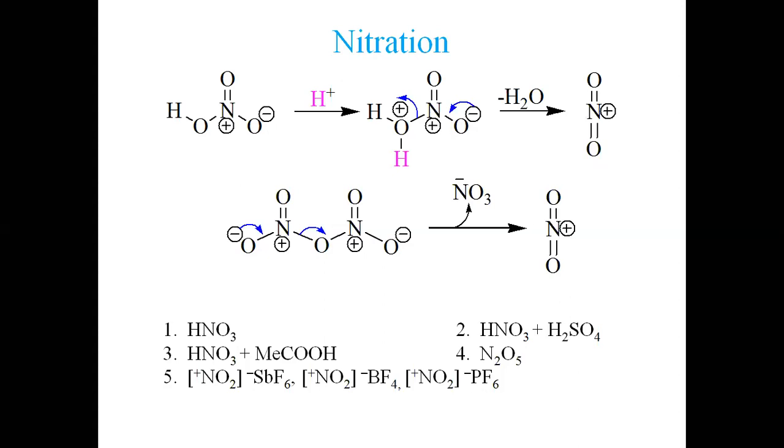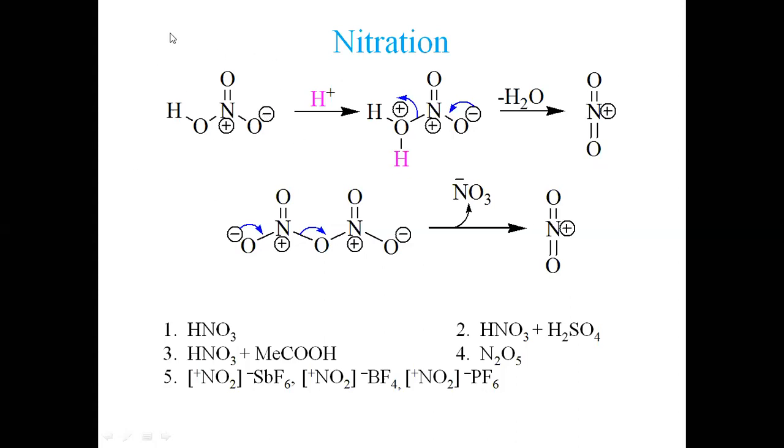I have generalized all these three methods into one mechanism, which is presented here. If it is nitric acid, if you remember, this is its structure. Nitrogen has a double bond with oxygen and a bond with OH, so this is three bonds. The fourth bond nitrogen makes is with an oxygen that carries a negative charge.